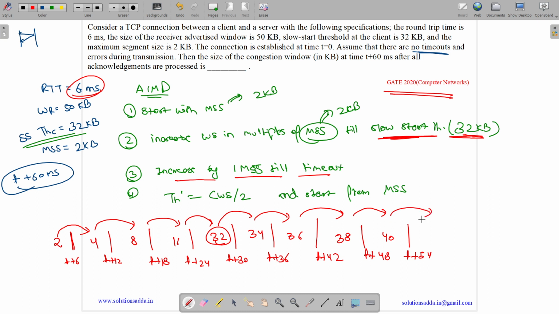Now again we increase by 1 MSS, which is 2 KB. So it becomes 42, and time becomes t plus 60. And after the acknowledgement comes back, we increase it by 2 kilobytes again, 1 MSS. The question asks for the size of the congestion window at time t plus 60. So at time t plus 60, after our acknowledgement has come back, the size of the congestion window is 44 KB. So the answer to this question is 44 kilobytes.